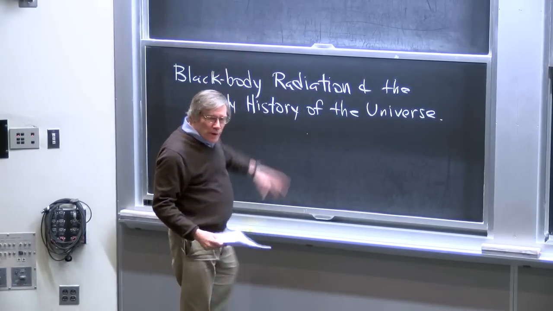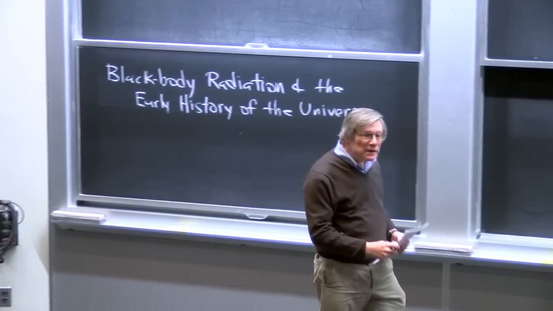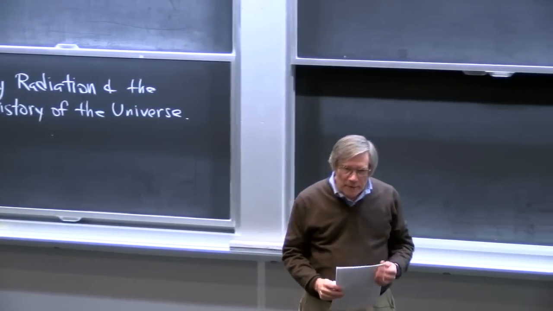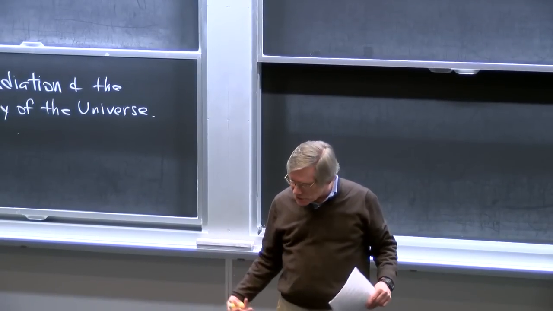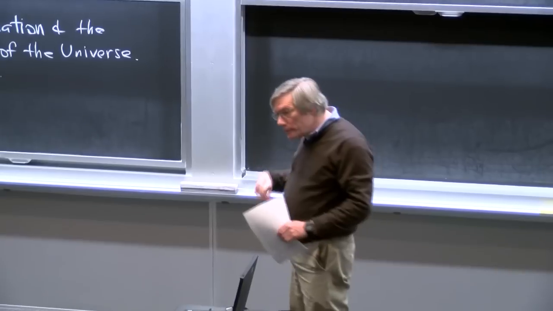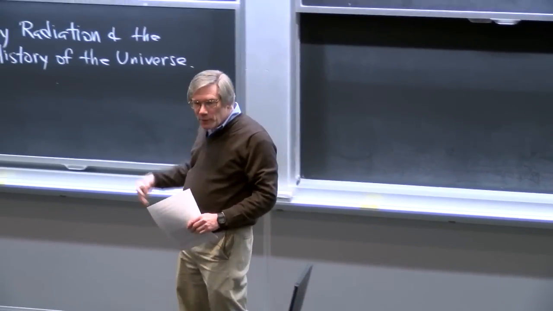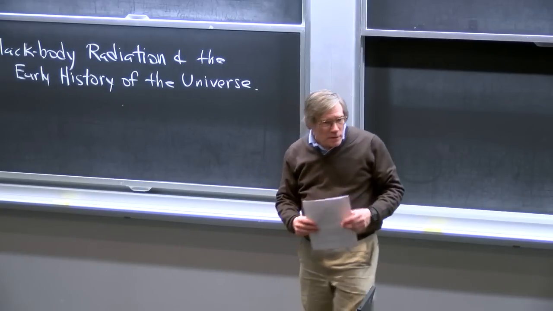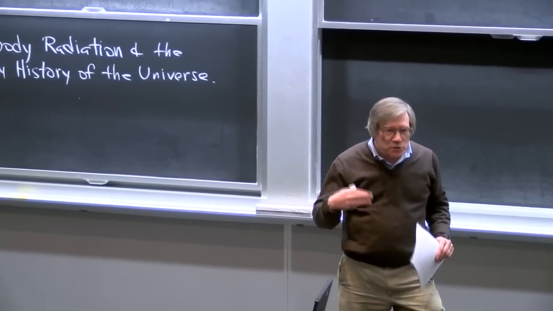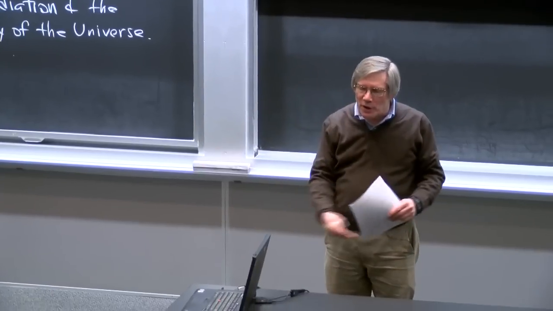So far, we've dealt with a universe which contains only non-relativistic matter. And that, as we said from the beginning, describes our universe for the bulk of its history. But in the early period, the universe was in fact dominated by radiation, as we will now be calculating. And in the more recent period, the universe is dominated by dark energy, which we'll be talking about immediately after we finish talking about radiation.